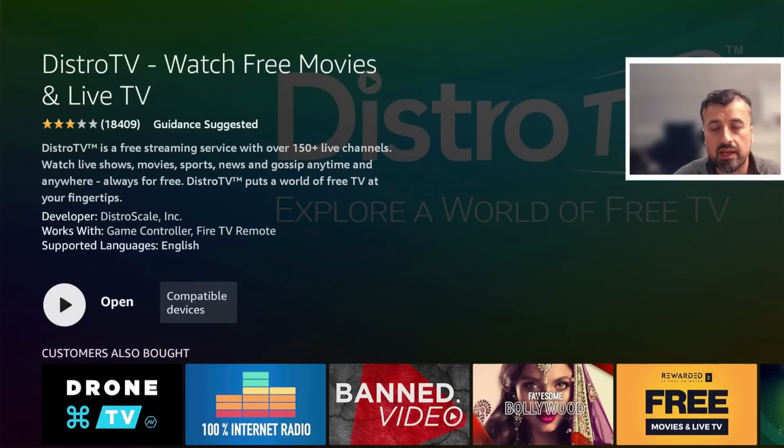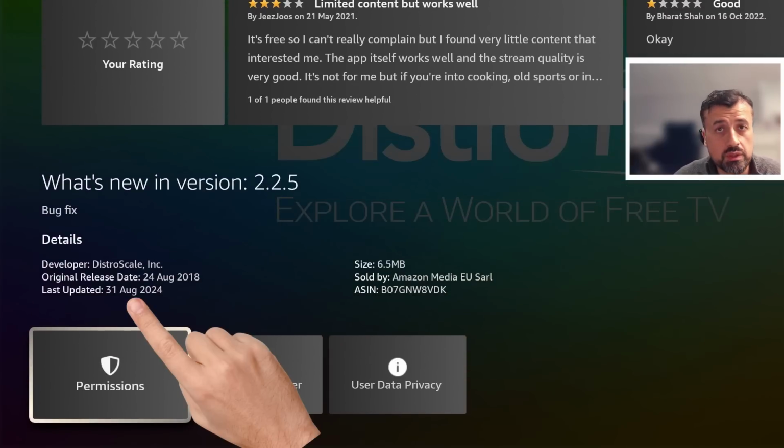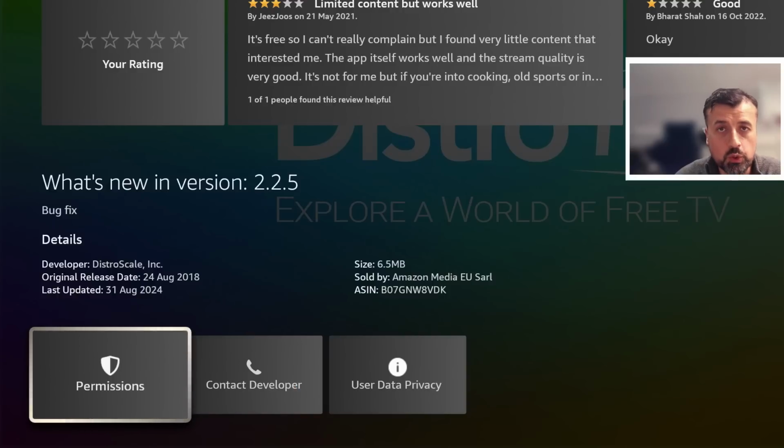So this is the brand new version of the Distro TV application. As you can see here directly in the Amazon App Store, the application was actually updated on the 31st of August 2024, so fairly hot off the press. And that's one of the things I try to do on this channel, which is not only find you the latest and greatest streaming applications that you can use on your Fire Stick, on your Android TVs, or really any of your streaming devices, but also to find the latest updates to these applications, because in most cases when there are updates, this is where they'll typically add in new movies or new TV shows, and of course new live TV channels. And with this application, they really have added in some great new content.